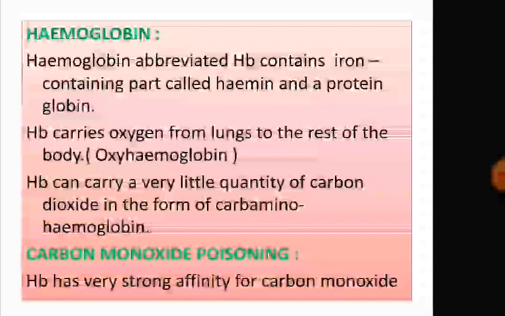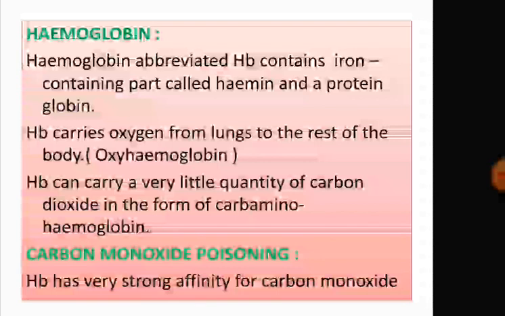This hemoglobin has an ability to combine with oxygen. When it combines with oxygen, it is called oxyhemoglobin. It can carry a very small quantity of carbon dioxide. When it combines with carbon dioxide, it is called carbaminohemoglobin.